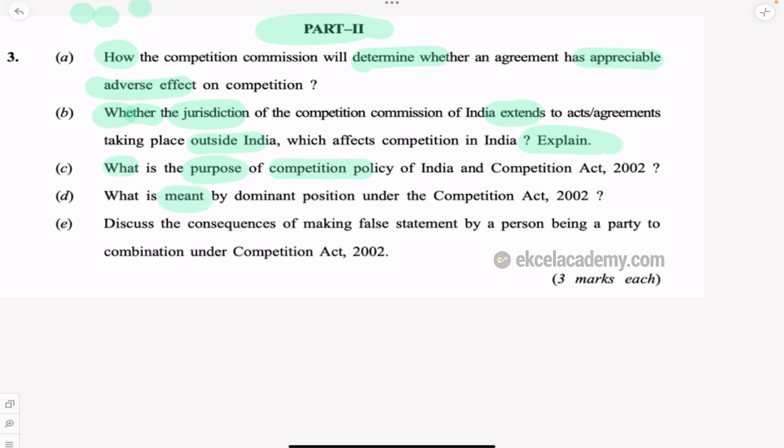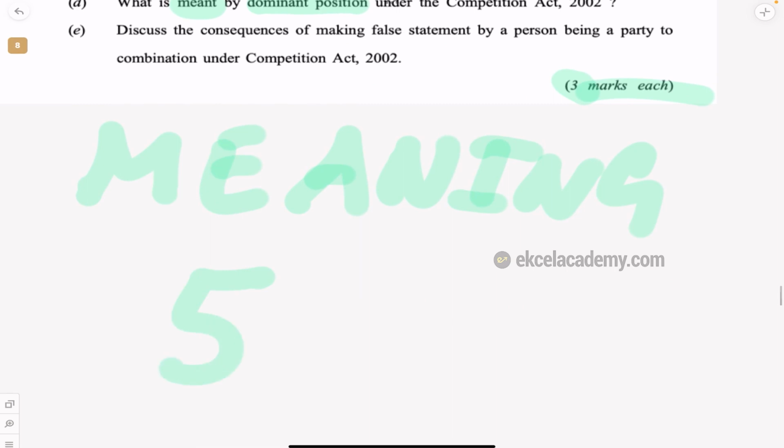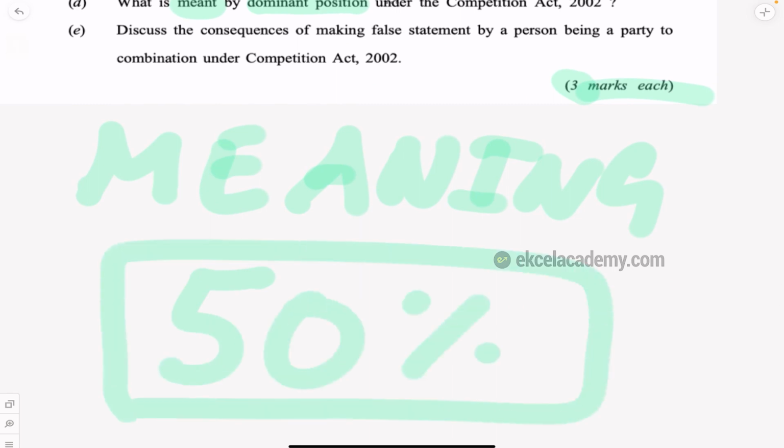What is meant by dominant position? So it's a direct question, very simple, 3 marks direct question. What is dominant position? Direct question, the specific word is dominant position. What is the specific thing they are asking? They are asking the meaning. What is meant? Only the meaning you write, enough. If you write the meaning, you will get 3 marks. So understand and read the question. I'm telling you, 50% of your job is done if you read the question, identify the keywords, and get an idea what specific thing they are asking. If I know specifically what they are asking, I can write, right?